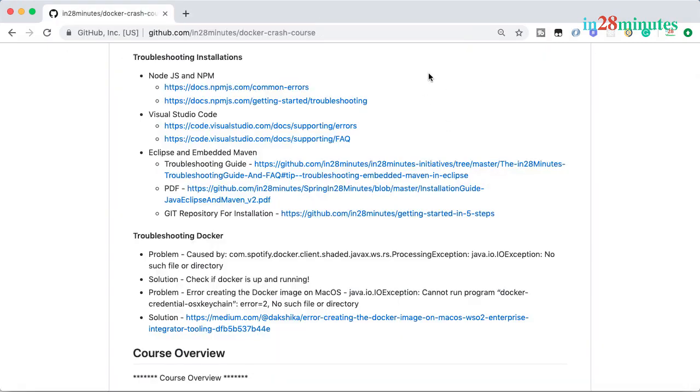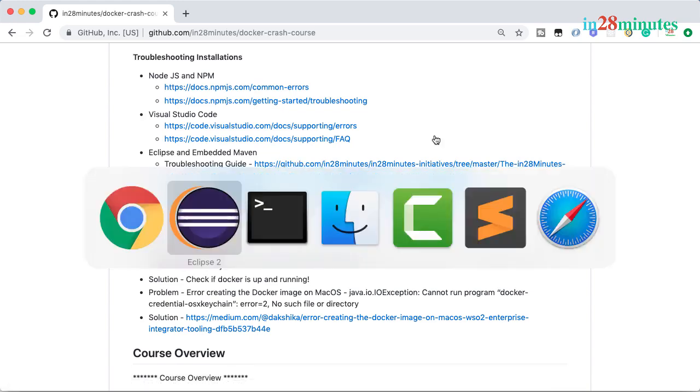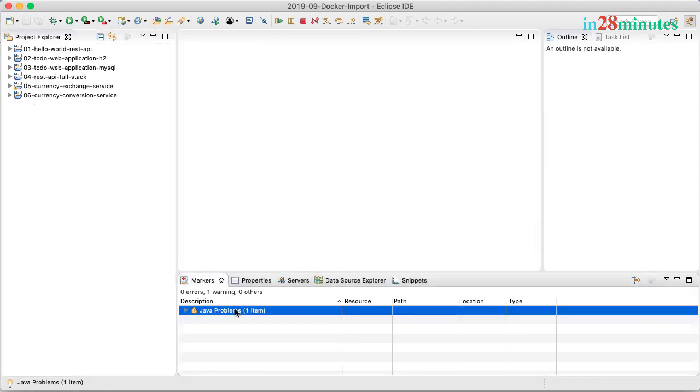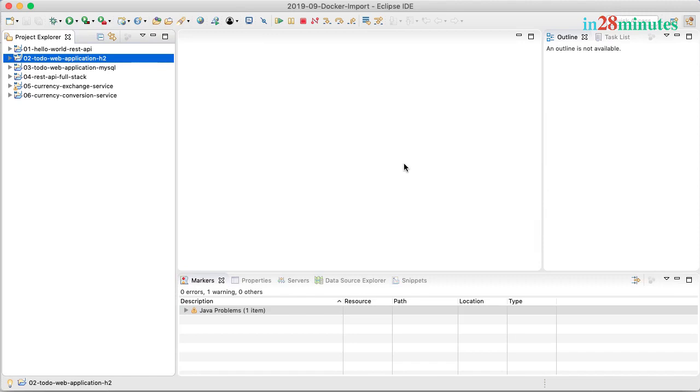So you can either play that video, or you can use this troubleshooting guide which is present in here. So this should help you to solve any problems that you would face with importing them in. Typically, you should not really face a lot of problems, and at the end you would see that everything is imported in properly. I'm sure you are excited to run these applications and create Docker images for them.